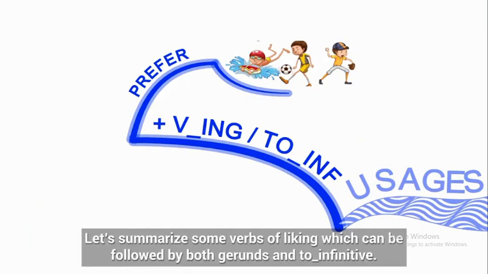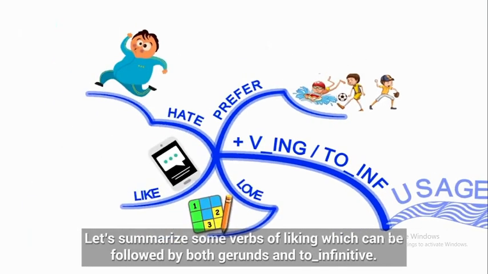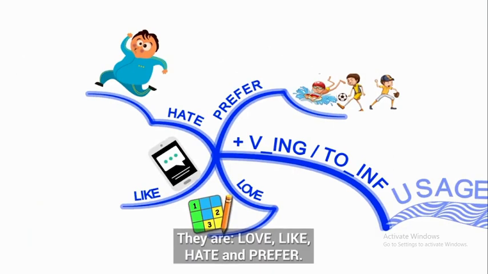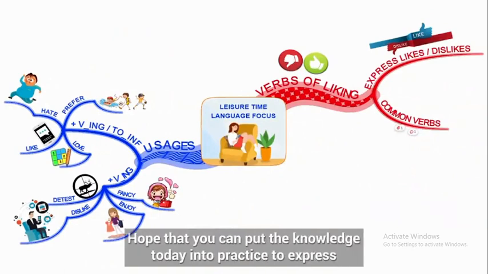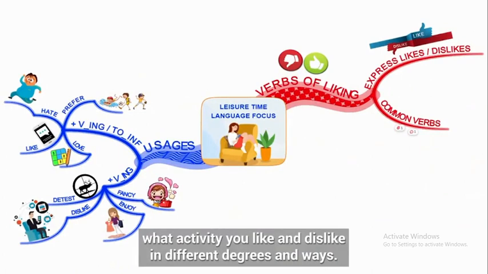Let's summarize some verbs of liking, which can be followed by both gerunds and to infinitive. They are love, like, hate, and prefer. That's all about our lesson today. Hope that you can put the knowledge today into practice to express what activity you like and dislike in different degrees and ways.